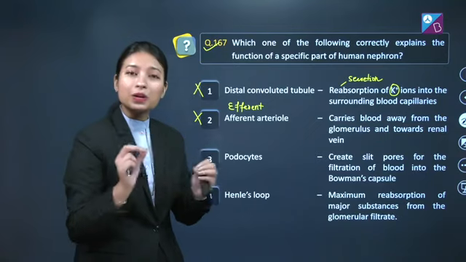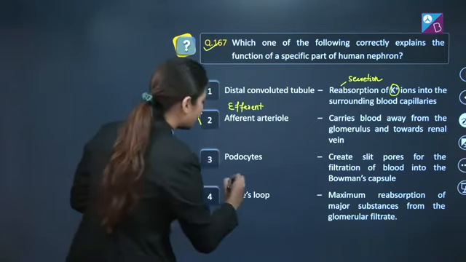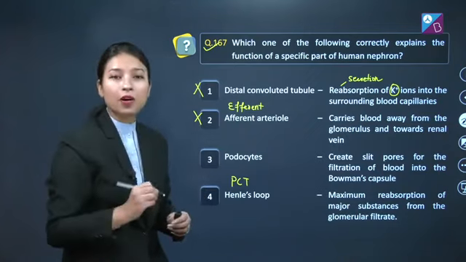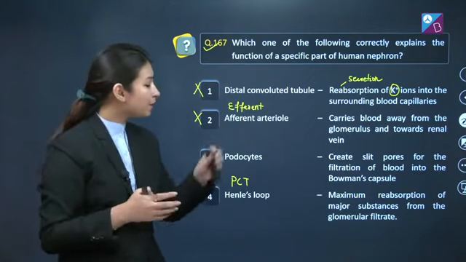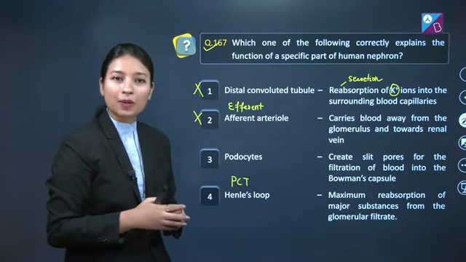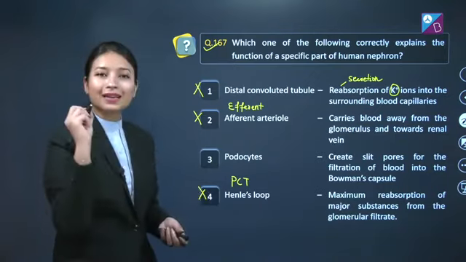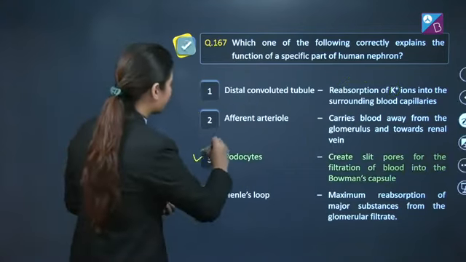This match is absolutely incorrect, as PCT, that is proximal convoluted tubule, is responsible for maximum reabsorption of the major substances from the glomerular filtrate. So here option number 4 is also wrong, and the correct answer here is option number 3.